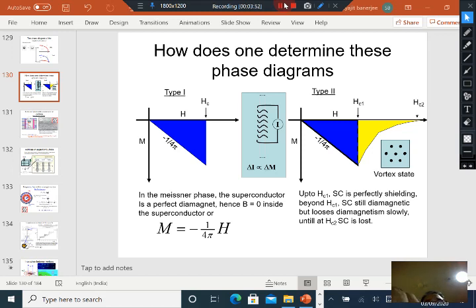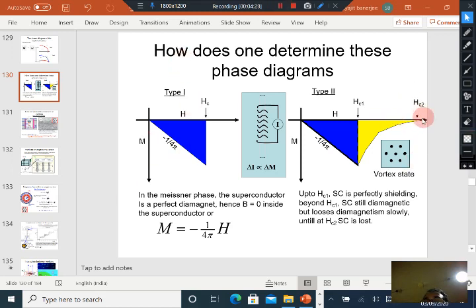Whereas in a type 1 superconductor, the diamagnetism is lost abruptly and the superconductor turns normal at Hc, in type 2 superconductors, the superconductivity is lost only at the upper critical field, and there is another critical field, which is Hc1. There are materials which you can classify as type 1, and there are materials which exhibit type 2 superconductivity.